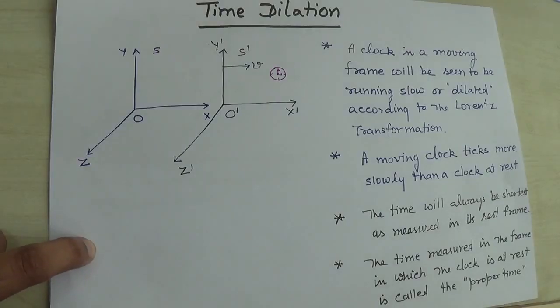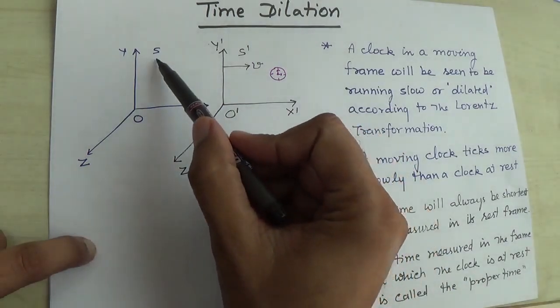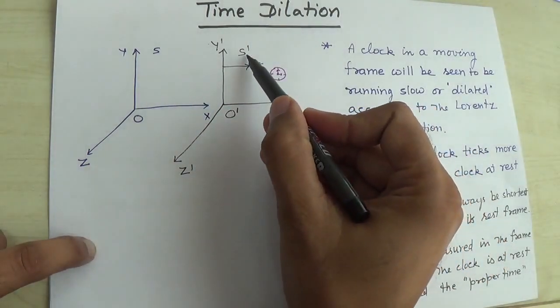In this video lecture I will discuss the time dilation that comes under the chapter of special theory of relativity. For the time dilation I have shown here two frames of reference. This is the S frame, and this is the S prime frame.